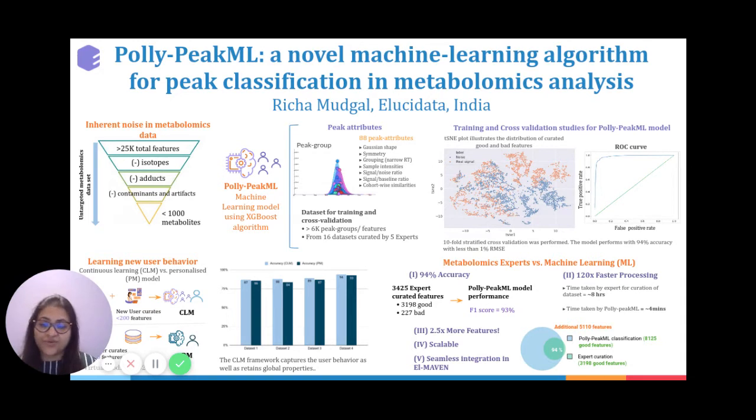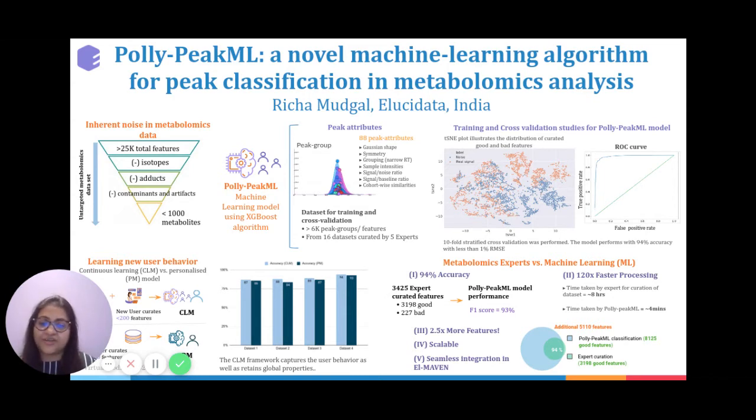So what we did, we used the XGBoost algorithm, which is one of the most advanced decision tree boosting methods for building ML models. The cross-validation studies using this model showed a very good performance accuracy, which was consistently in the range of 93 to 94%.